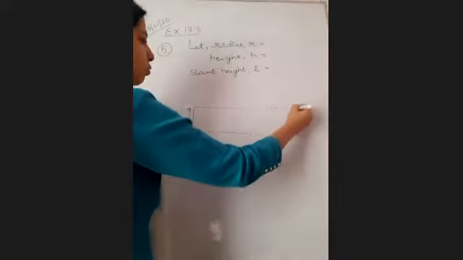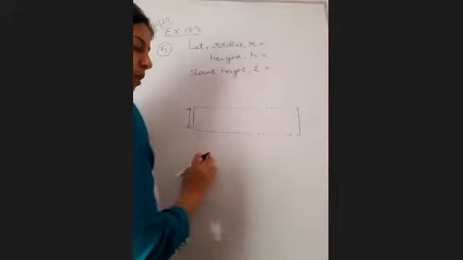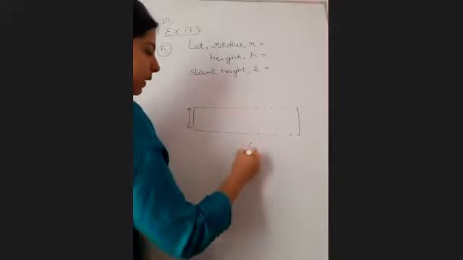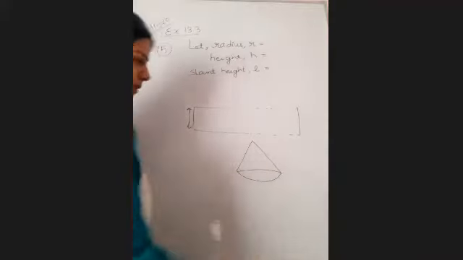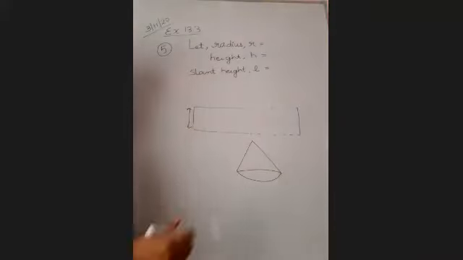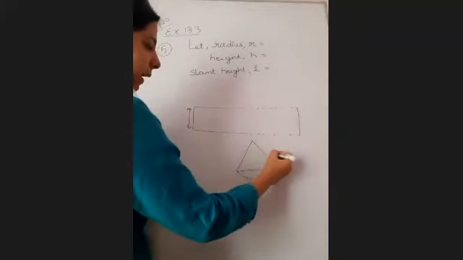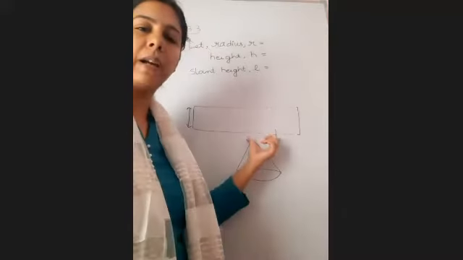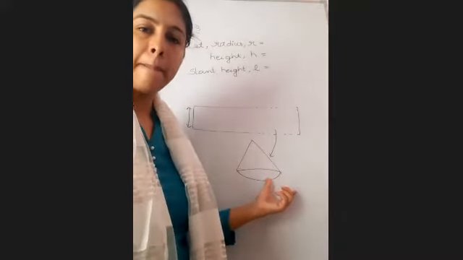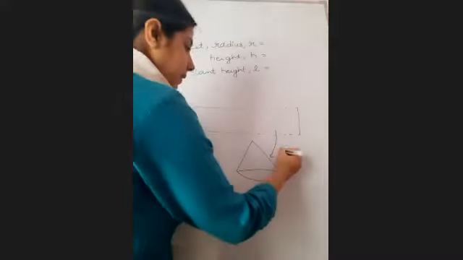Okay. So now they are saying this piece of cloth is to be used to make a conical tent. Now there is a rectangular piece, and you will make a conical tent from this piece. Which area of the tent will you be making using this tarpaulin?